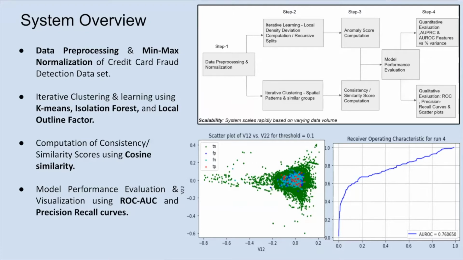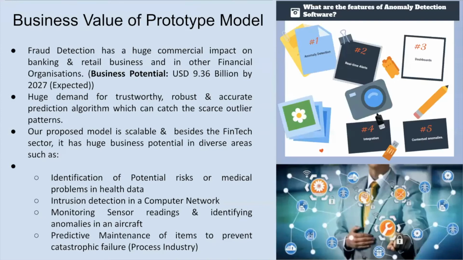Next, we perform iterative clustering and iterative learning through k-means, isolation forest, and local outlier factor algorithms to generate consistency scores using cosine similarity. Finally, we perform qualitative and quantitative analysis of our models by plotting ROC, precision recall curves, and clustering scatter plots. Moving on to the business value.